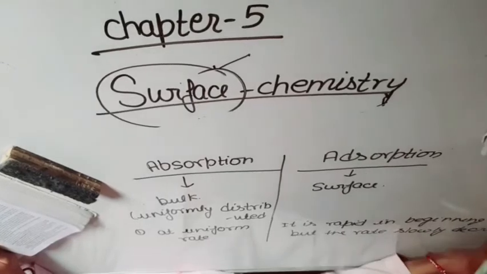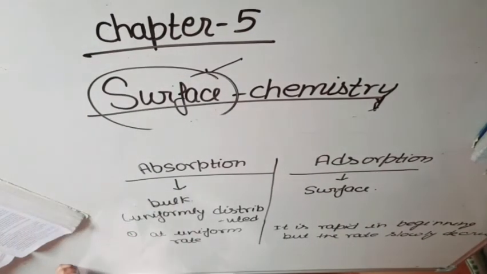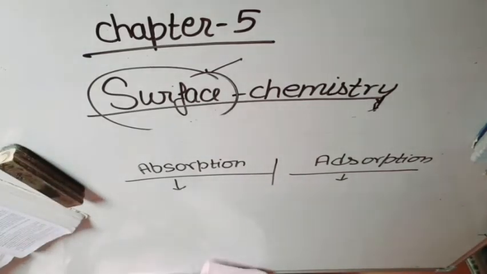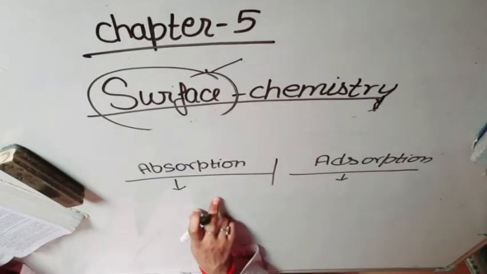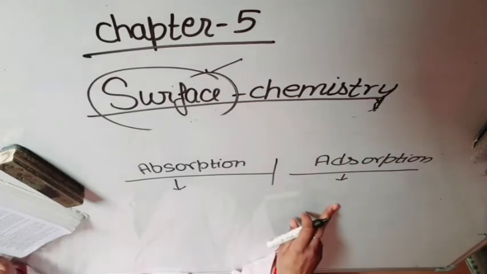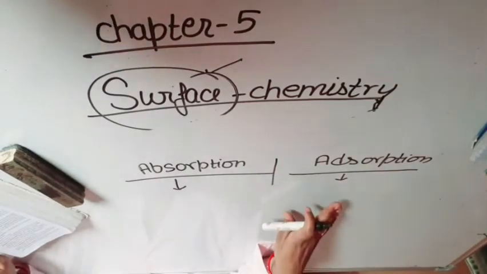Okay students, now what is the difference? We can see that the concentration is the same throughout the material, which means absorption is a bulk phenomenon, but adsorption is a surface phenomenon. This is the difference between adsorption and absorption.